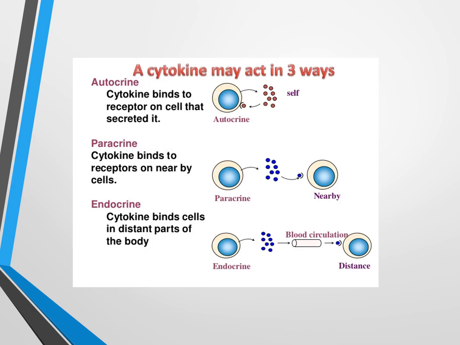Cytokines may be autocrine, secreted from the cell and acting on the same cell that secretes the cytokine. They may be paracrine, secreted from the cell and acting on a nearby cell. And they may be endocrine, secreted by the cell, circulating in the blood, and acting on a distant site.